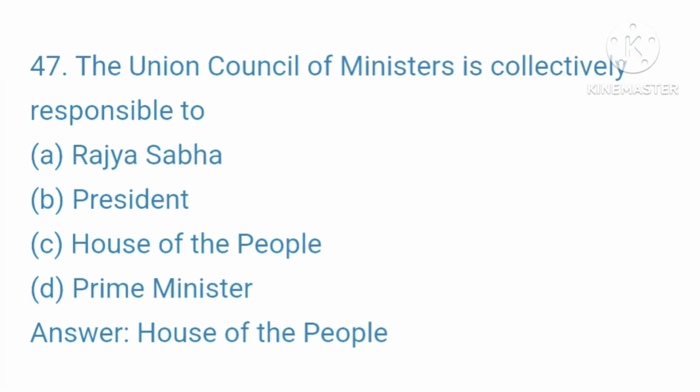47. The Union Council of Ministers is collectively responsible to A. Rajya Sabha. B. President. C. House of the People. D. Prime Minister. Your right answer is House of the People.